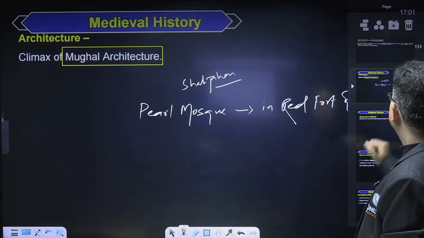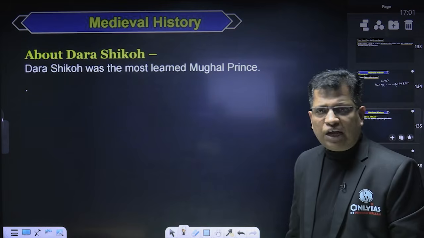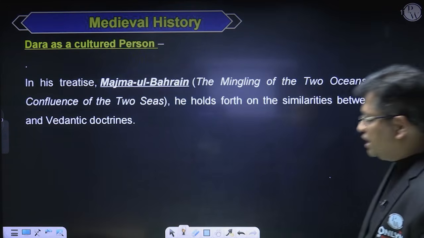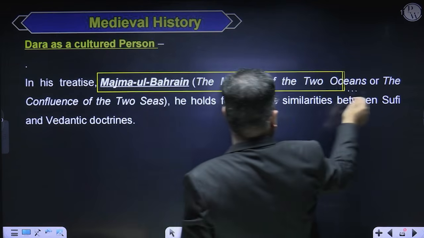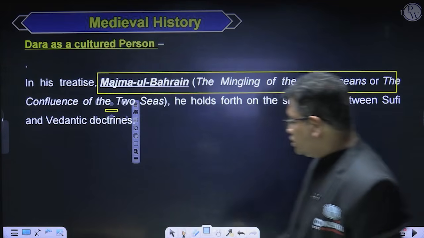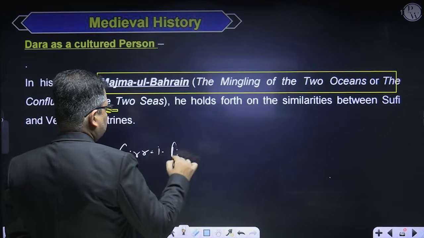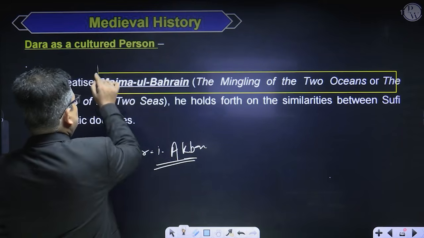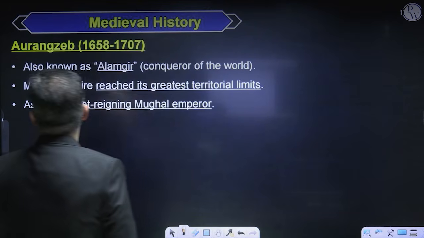Now, Dara Shikoh was the eldest son of Shah Jahan, and he was the most learned Mughal prince. Dara Shikoh was a cultured person, and he wrote books like Majma-ul-Bahrain, called the Mingling of the Two Oceans, or the Confluence of the Two Seas. And then there was another one called Sirr-e-Akbar, another book written by him. So there are two books, Majma-ul-Bahrain, and the other one is Sirr-e-Akbar, right, sirs and madams?